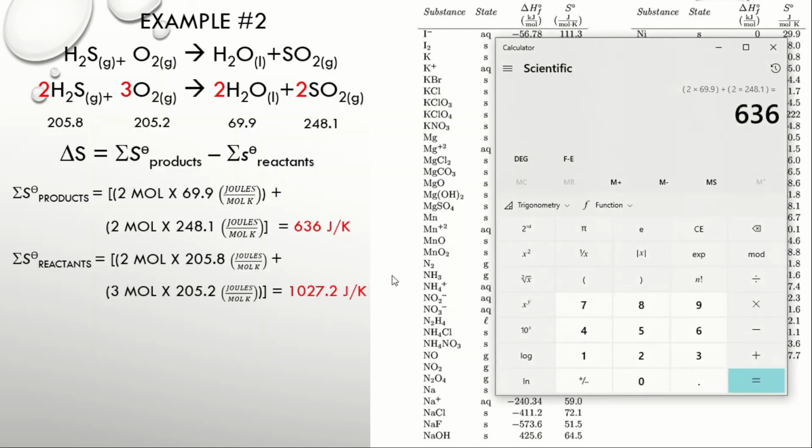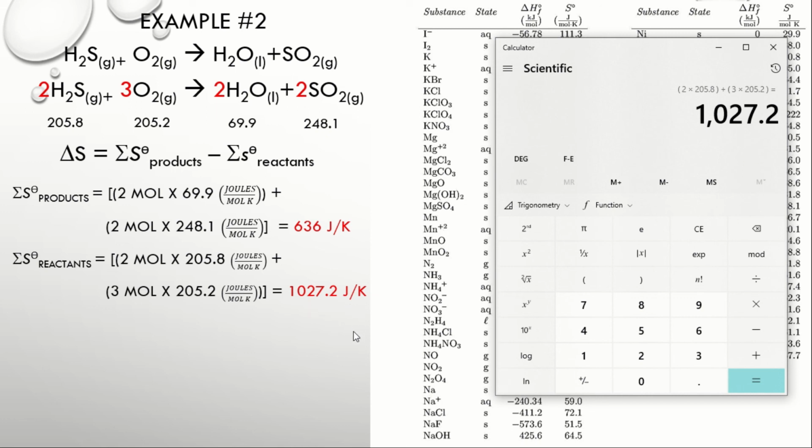Next, the entropy value of the reactants. So ito uli yung reactants natin. Unahin natin si hydrogen sulfide. So dalawa ang kanyang coefficient times the entropy value of H2S, which is 205.8. Plus the next substance, which is oxygen gas. So 3 ang kanyang coefficient, kaya 3 yung ilalagay natin dito, times the entropy value of oxygen, which is 205.2. So this is equal to 1027.2 joules over Kelvin.